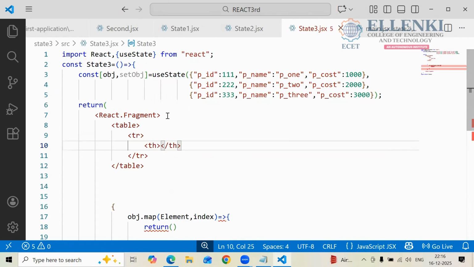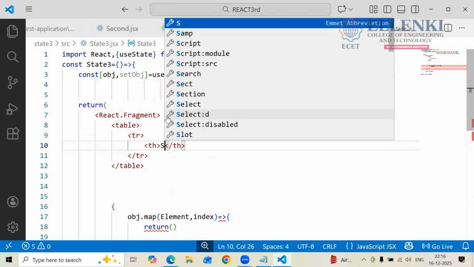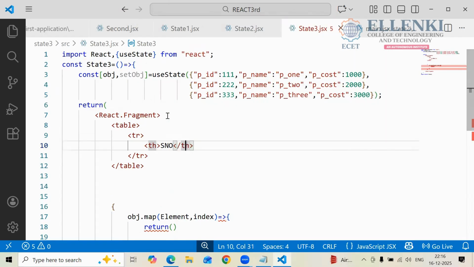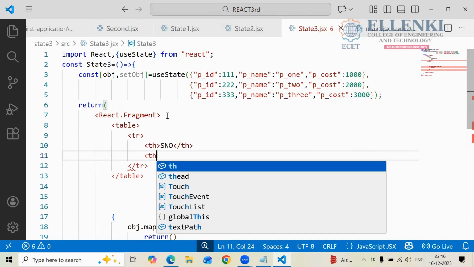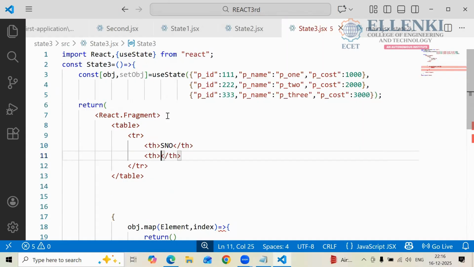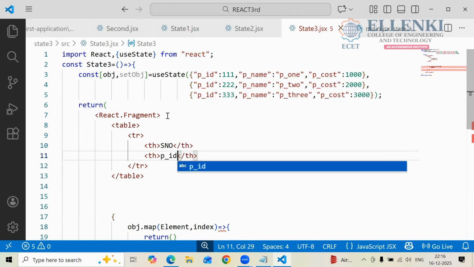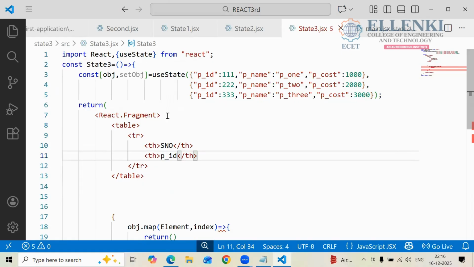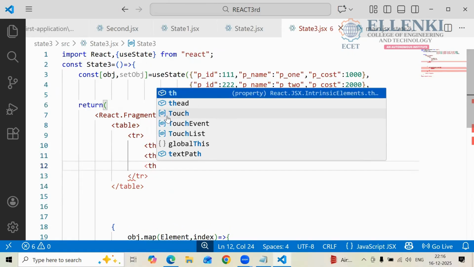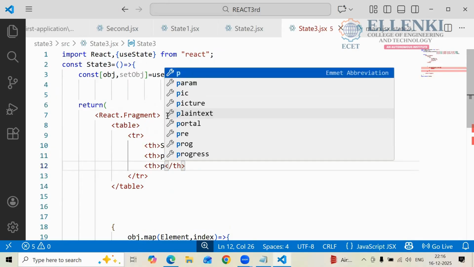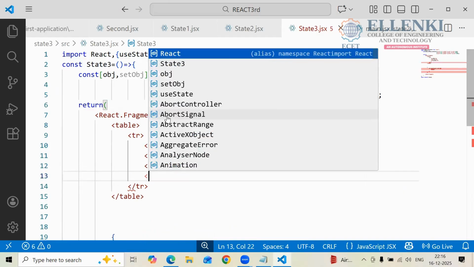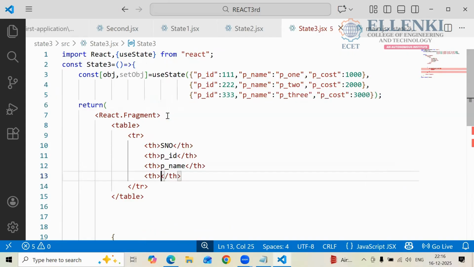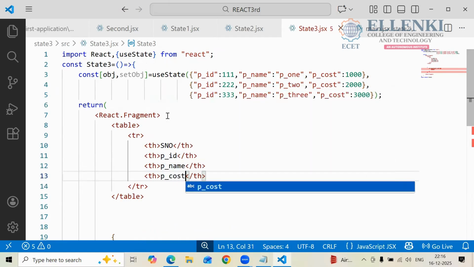First one is the serial number I am taking: S.No. And the next heading: PID, TH. First one is PID only, right? PID. And later P name, TH tag, TH, P underscore name, P name. Later we have P cost, TH, P cost.